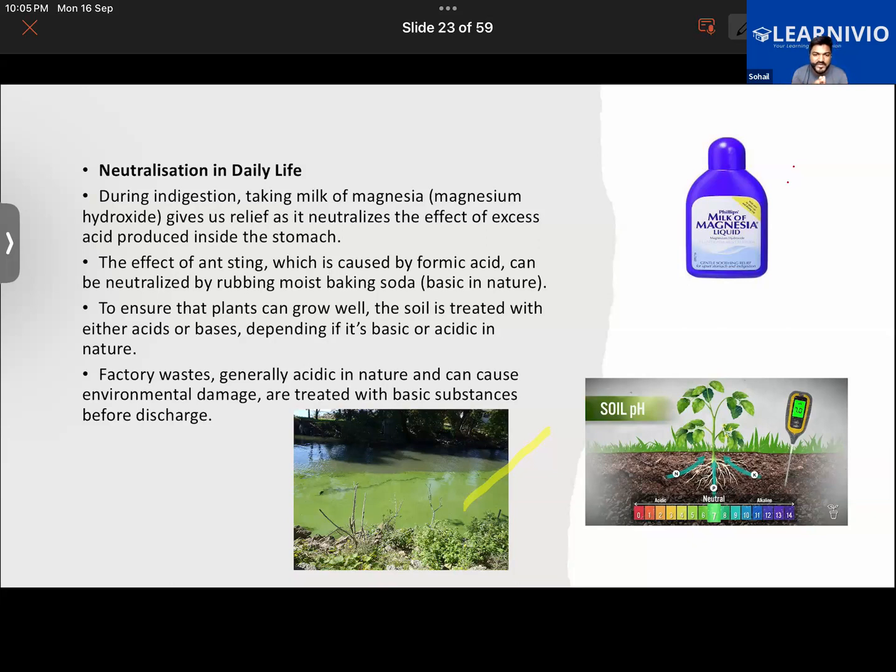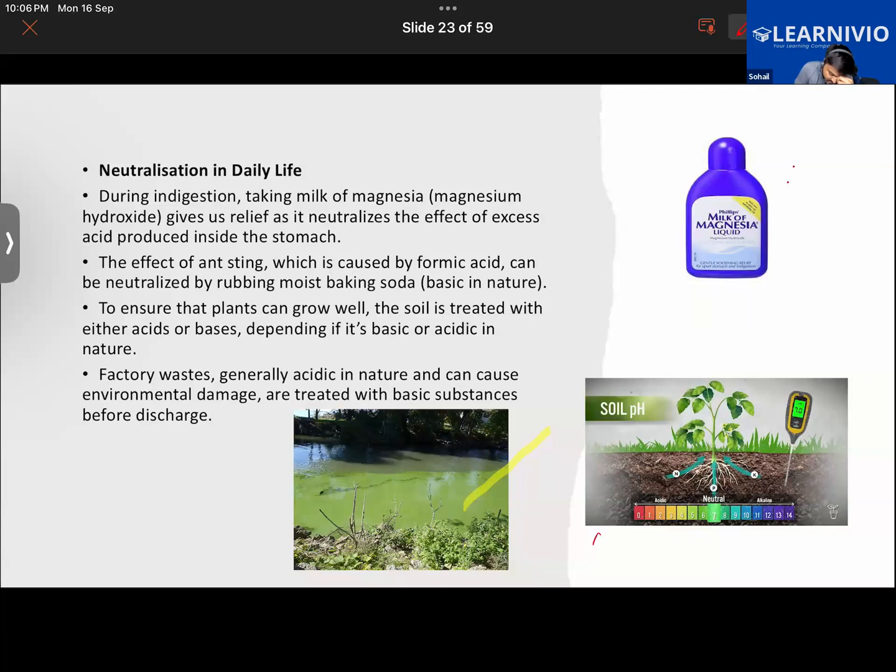So if the soil is too acidic, the farmers will add bases like calcium oxide, that is quick lime, or they can even add calcium hydroxide to the soil. Upon addition of these basic substances, a neutralization reaction takes place in the soil, and the soil will become neutral. Getting it, guys?